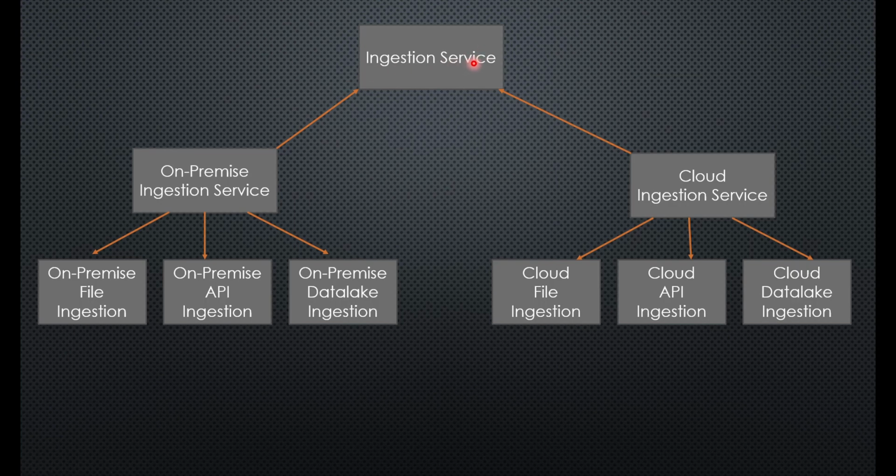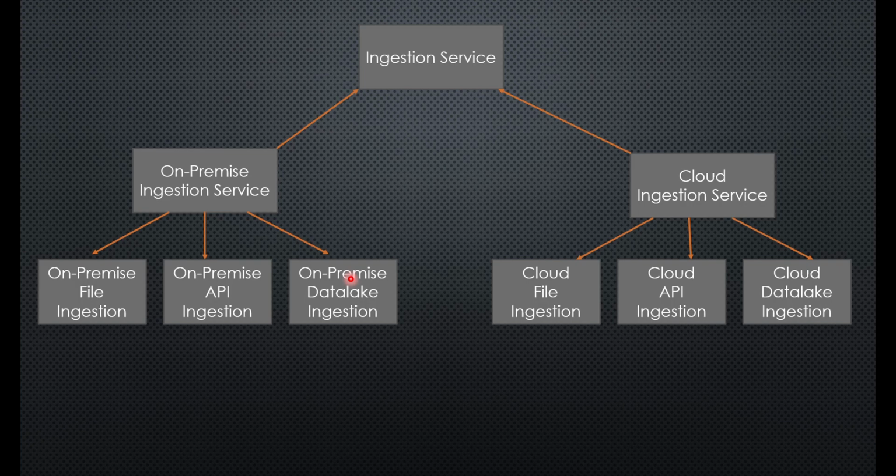It delegated the object creation to one of the subclasses, and the subclasses were on-premise storage and cloud storage. And these two subclasses had the responsibility of creating the object which is relevant. Now the relevance comes from whether the source is supporting file ingestion, API ingestion, sorry, or data lake ingestion. Same thing goes for cloud. So this is the complete implementation of factory method pattern.